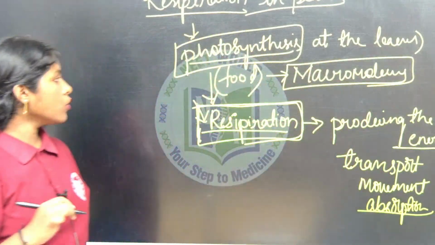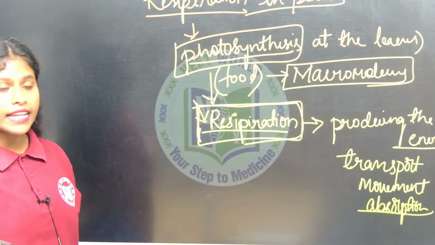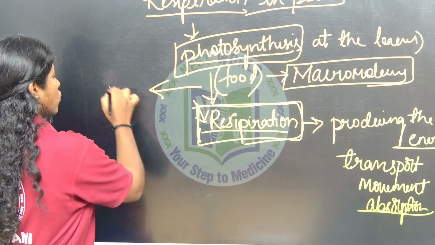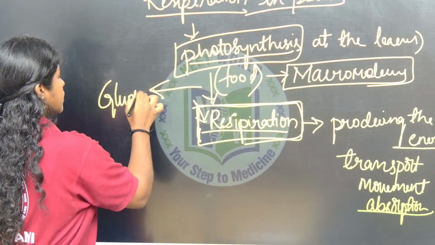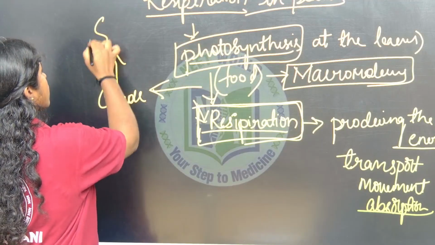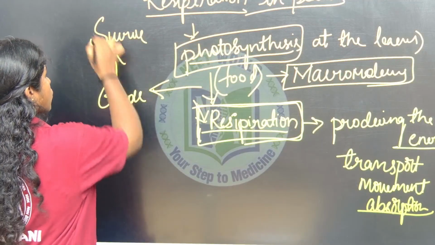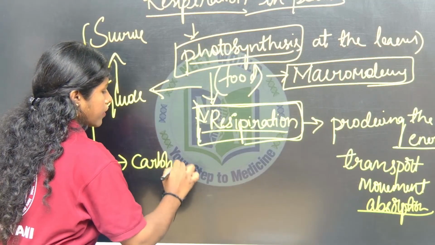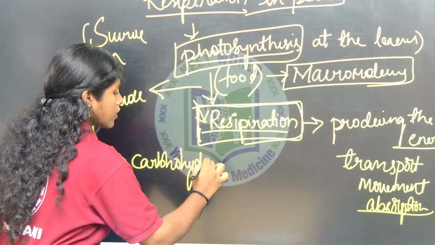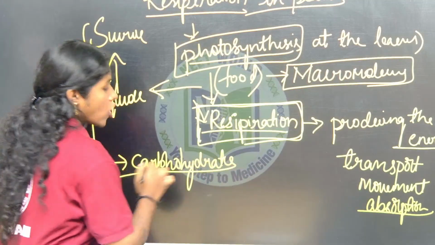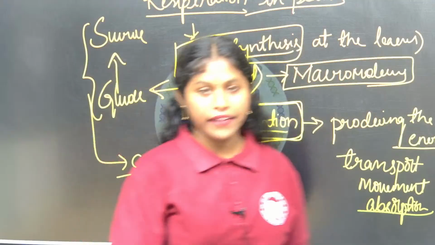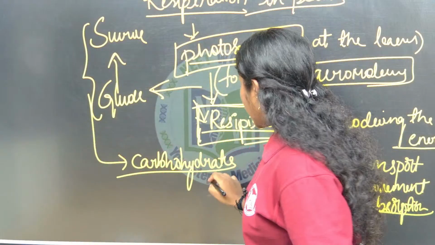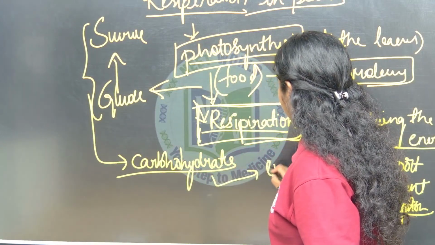The food is stored in plants in the form of glucose, and ultimately in the form of sucrose. Glucose and sucrose are nothing but carbohydrates. By oxidizing these carbohydrates, lipids and proteins, energy is produced in the plants.